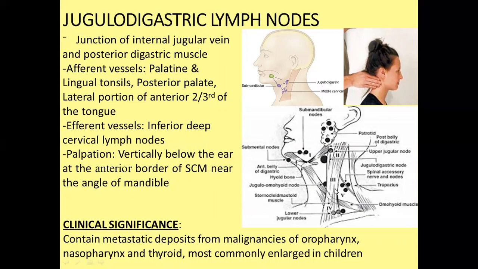They drain into the inferior deep cervical lymph node, and on palpation, vertically below the ear, at the anterior border of the sternocleidomastoid near the angle of the mandible, that is the situation of the jugulo-digastric lymph node. It contains metastatic deposits from malignancies of the oropharynx, nasopharynx, thyroid, and is most commonly enlarged in children.